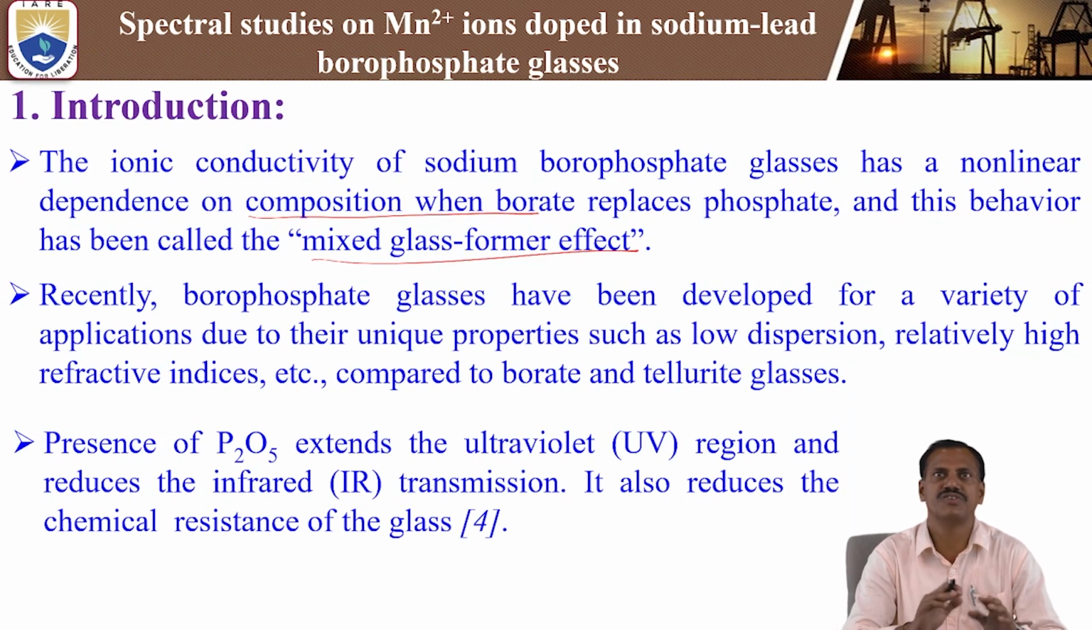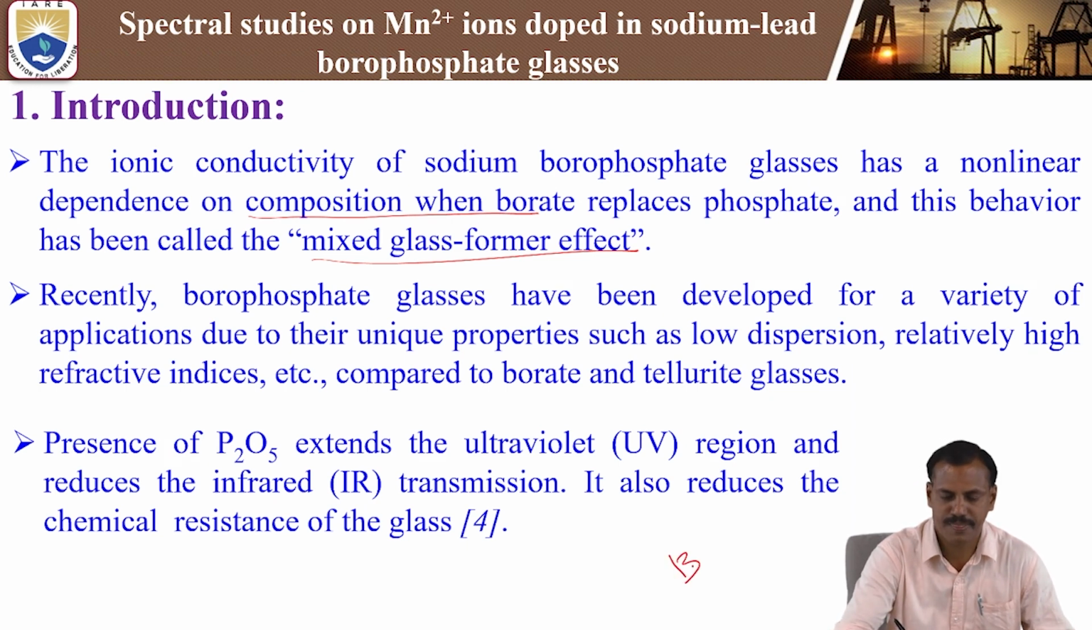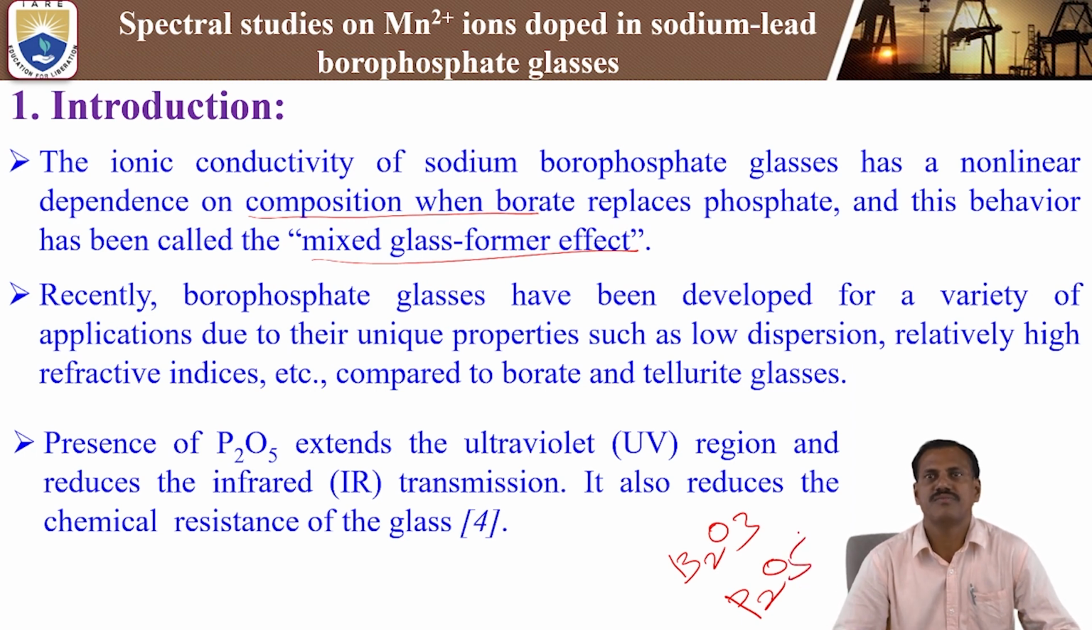That means we can use both glass formers: one is B2O3, borate, and the other is P2O5. So we can use borate and phosphate. This is the mixed glass former effect. In this study, we can study the mixed glass former effect by using the